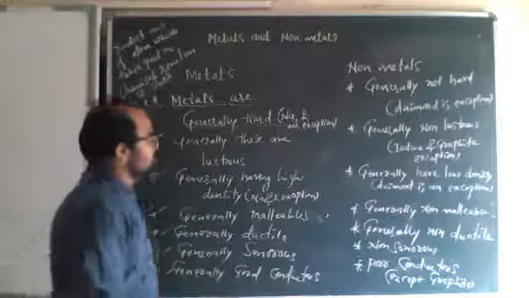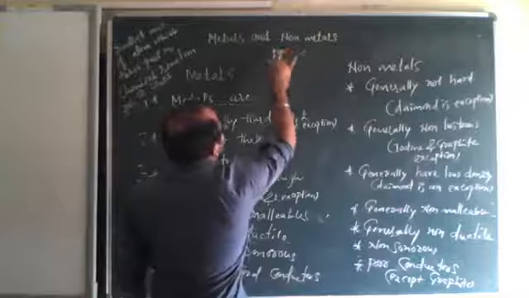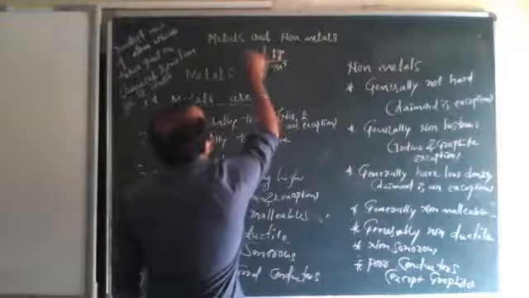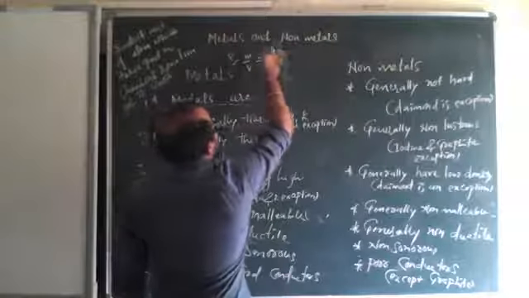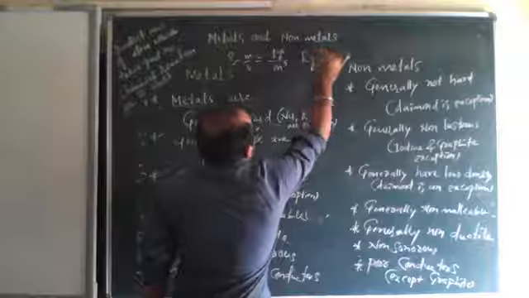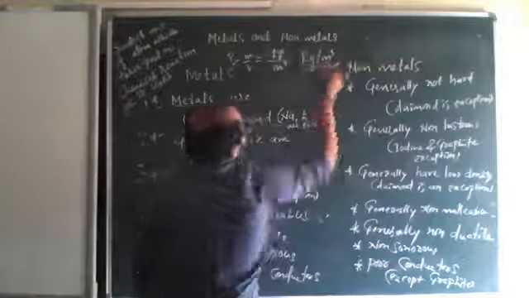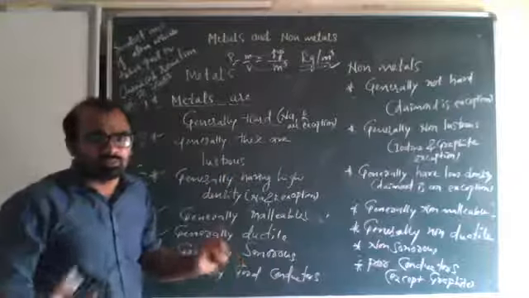So what is the SI unit of density? Mass is expressed in kg and volume is expressed in meter cube. Density equals mass by volume, so kg per meter cube is the SI unit of density. It might be asked for 1 mark. Remember this. It will come in physics also, but still you remember.